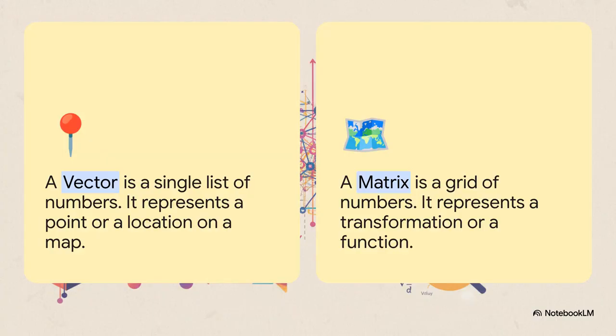So, what do these numbers look like? Well, they come in two main flavors: vectors and matrices. And the best way to think about this is with a metaphor. Let's imagine a giant, sprawling map of meaning. A vector is just a set of coordinates. It's a single point on the map that represents, say, a word or an idea. But a matrix is more like a set of directions. It's the thing that tells you how to get from one point on the map to another. It's the GPS for our map of meaning.